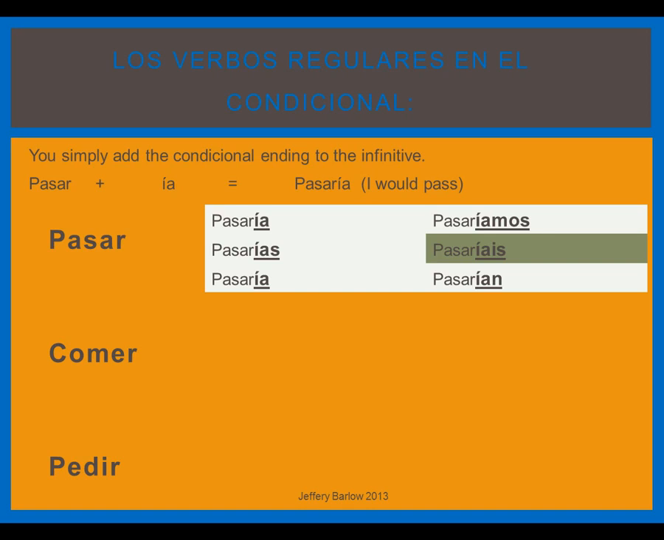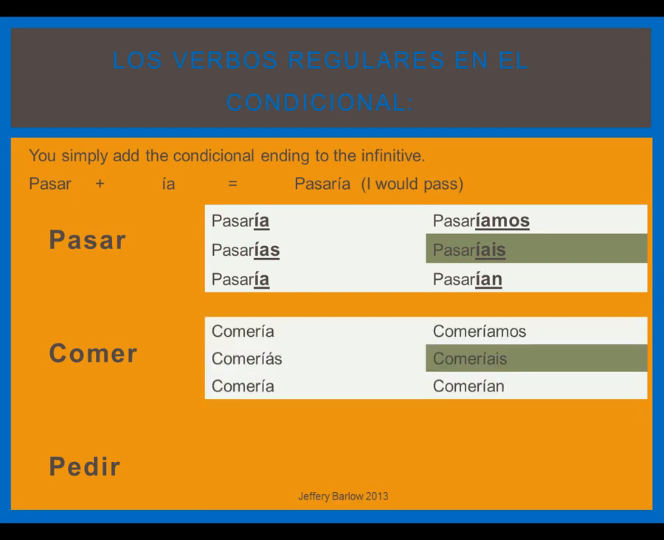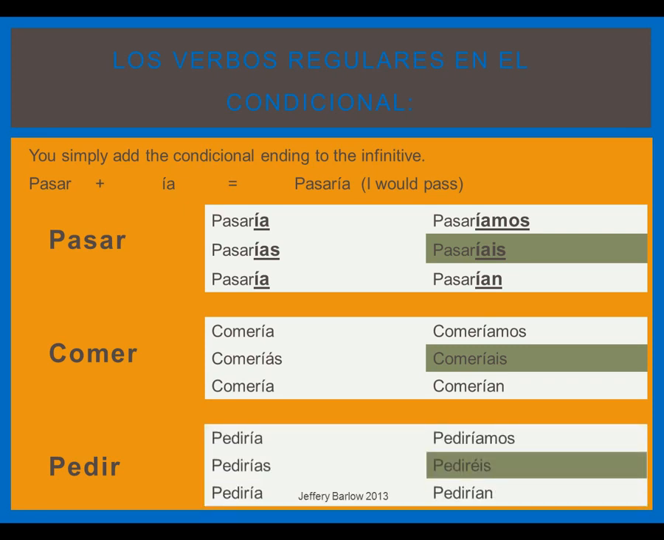As with the future, the same endings are used for the ER and IR verbs, and again they are just added to the end of the verbs. Comería, comerías, comería, comeríamos, comerían, and again the same endings for IR verbs, such as pedir.